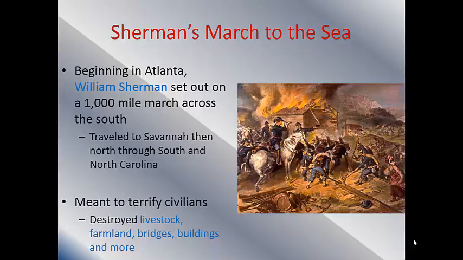And all throughout the way, he is destroying things. As he's going through farmland, he's burning it. He's burning houses. He's killing civilians. He's killing livestock. He's burning bridges. Everything he sees, he's destroying because he says, we need to just show the South who's boss. We need to end this war. Who cares? Let's terrify everyone, scare them to a point that they quit.